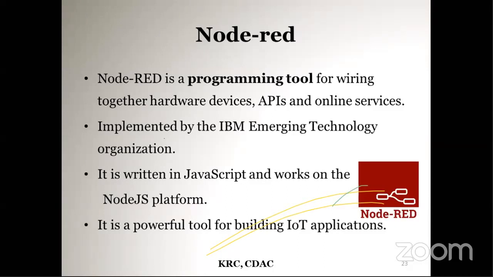So you can send the sensor data to Node-RED, and Node-RED processes the data and gives it to some cloud or visualization tool.